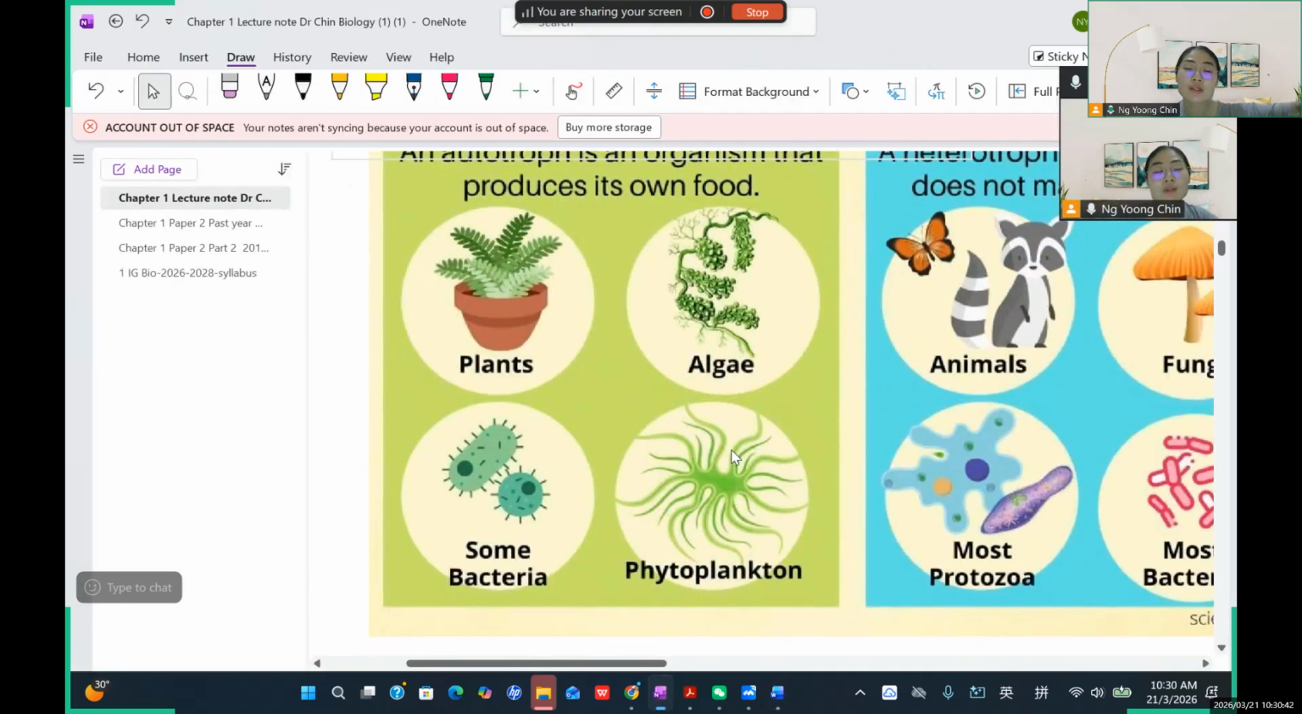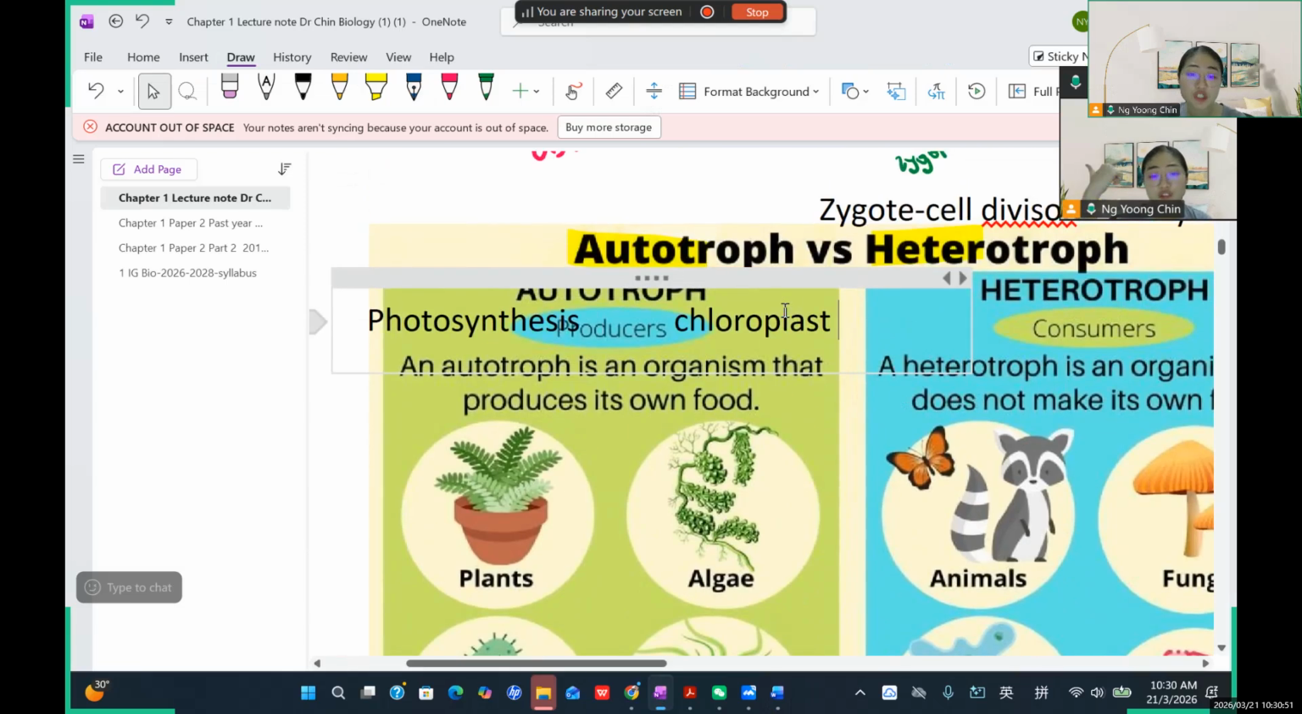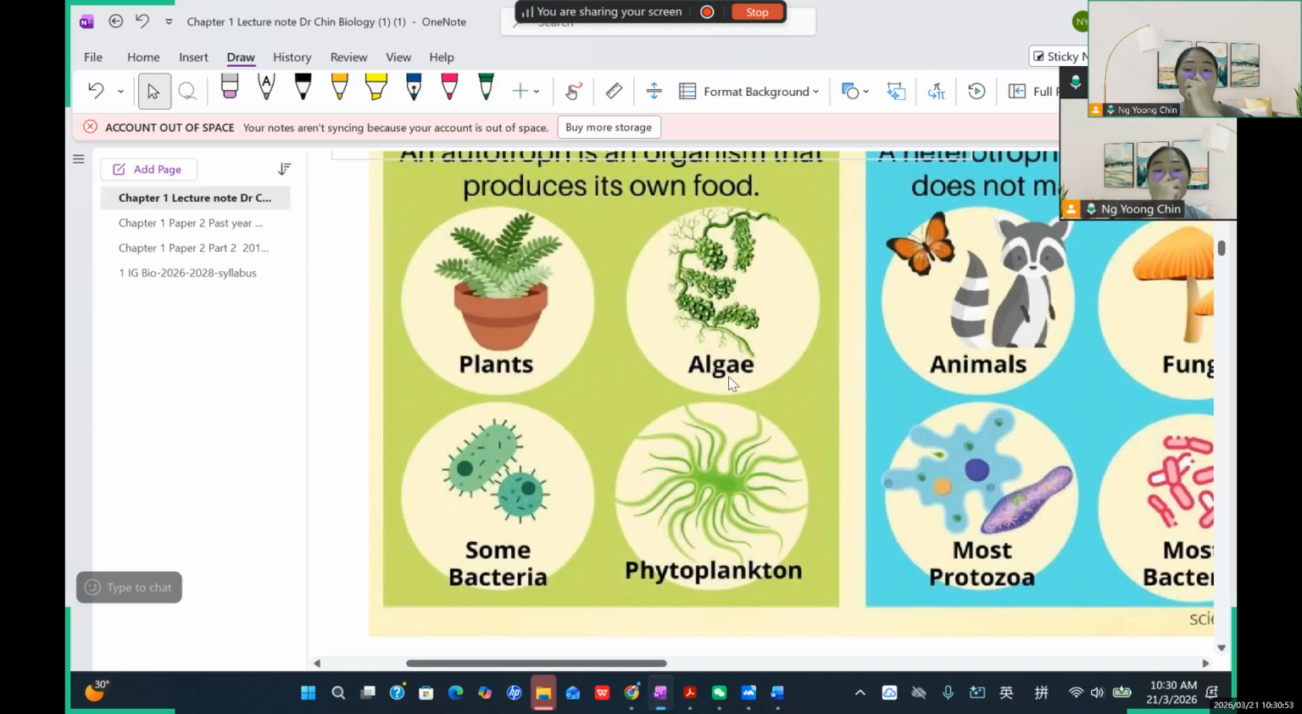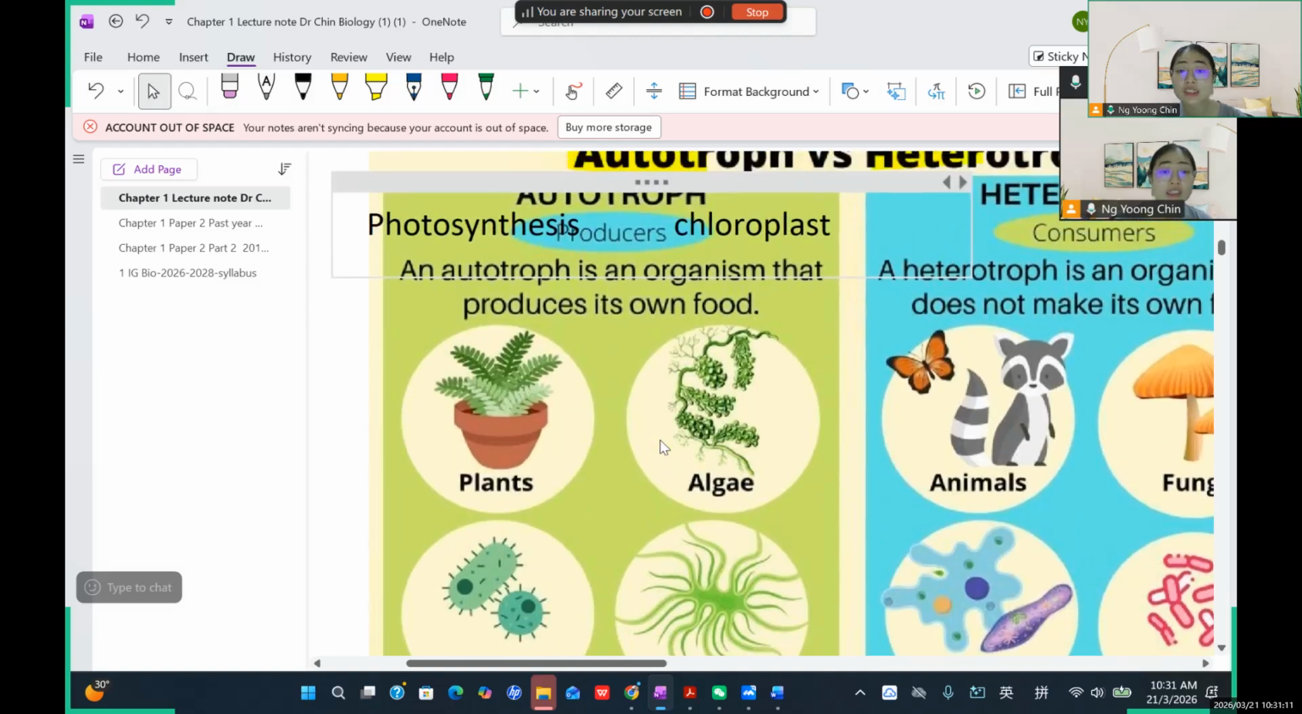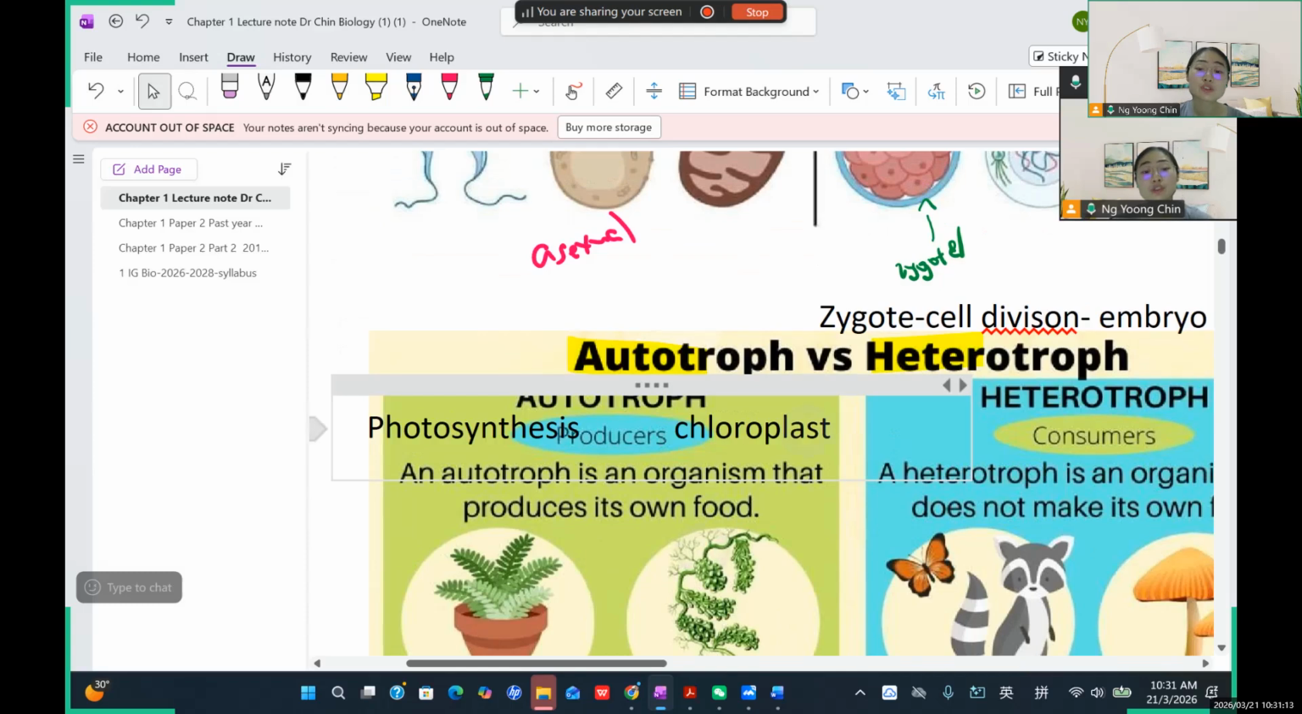So not only the plant, just remember, Emma, any kind of living organism, if they contain chloroplast and chlorophyll, can do photosynthesis. For example, algae. Algae is not a plant, algae is known as a protist. So algae, and then some bacteria and some phytoplankton, because they have chlorophyll in their structures, can do photosynthesis. They can do autotrophic nutrition.